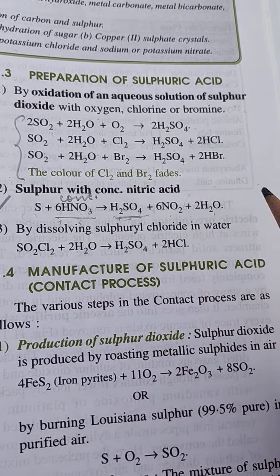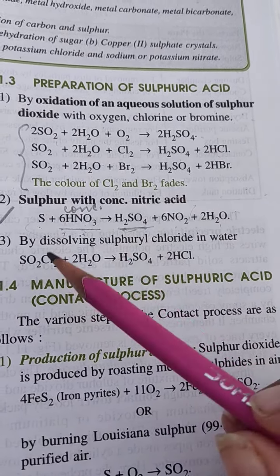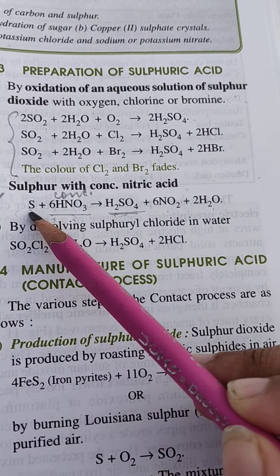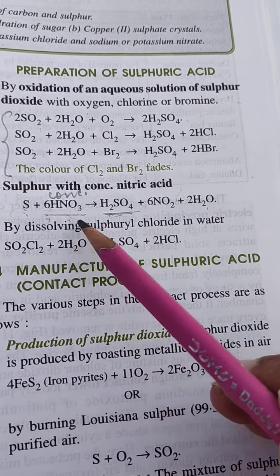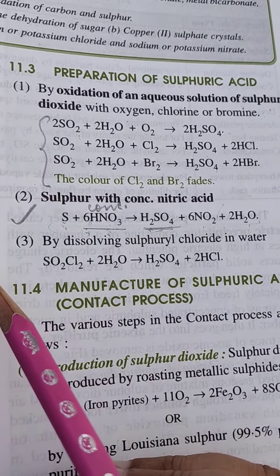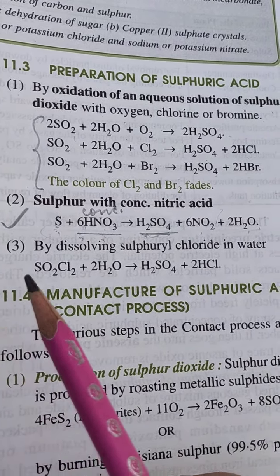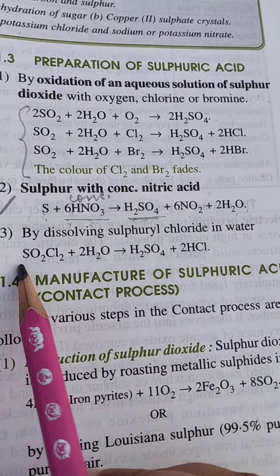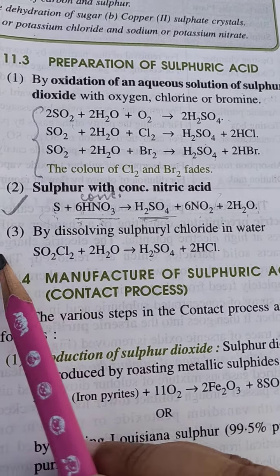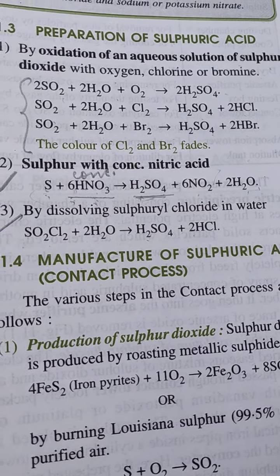Now, how can you balance this reaction? There is a trick I told you in chapter number 3. Sulfur is there. Sulfur's outermost shell has 6 electrons. That is why we have written 6. Now balance it. Alright. Next, third one, by dissolving sulfuryl chloride. Sulfuryl chloride is SO2Cl2, and with water it forms H2SO4 and HCl. So these all three reactions you have to learn.